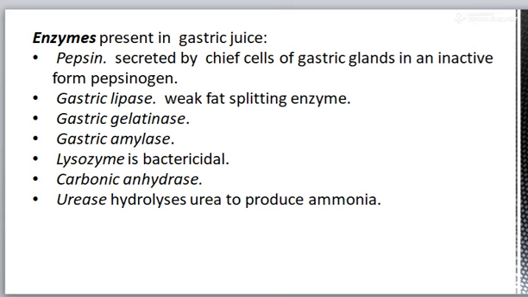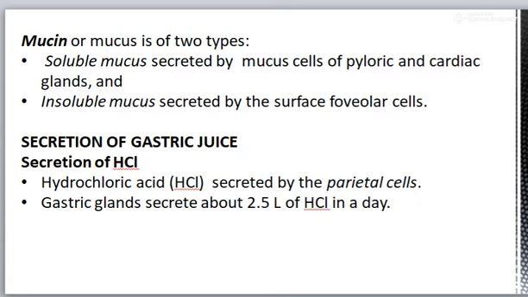Then gastric lipase, that is a weak fat splitting enzyme, and gelatinase, then amylase is there, then lysozyme, that is bactericidal, carbonic anhydrase, urease, that hydrolyzes urea to produce ammonia. Mucin is also secreted by the gastric gland, that is one is soluble mucus and second is insoluble mucus.